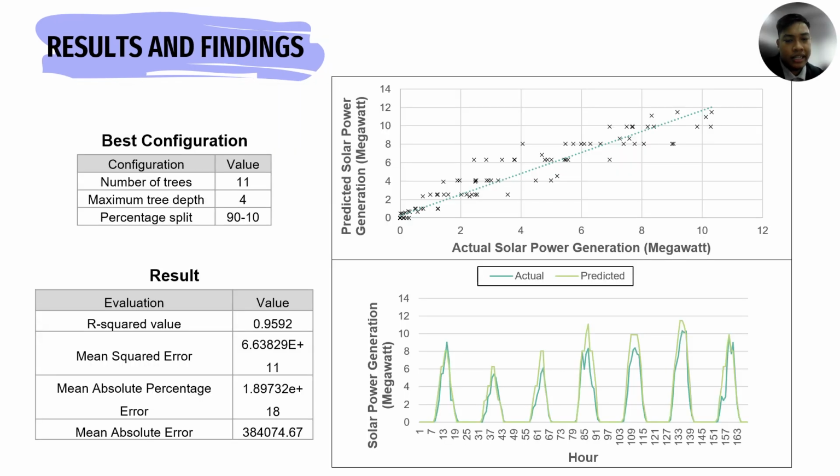After several tests on the configuration of the random forest, this is the best configuration. First, the number of trees is set to 11, then the maximum tree depth is set to 4, and lastly, the percentage split is 90-10%. As you can see, the results at the bottom, the evaluations are R-squared value, mean squared error, mean absolute percentage error, and lastly, mean absolute error.